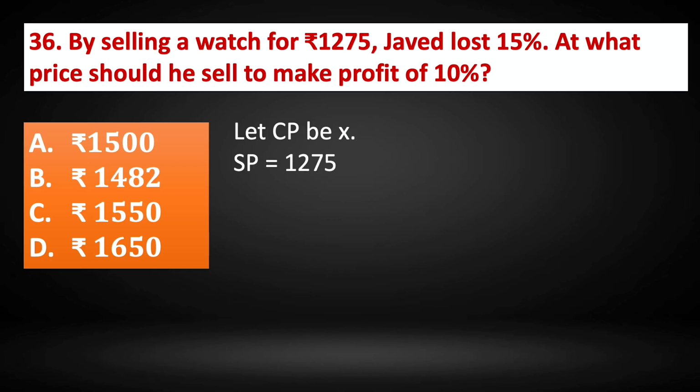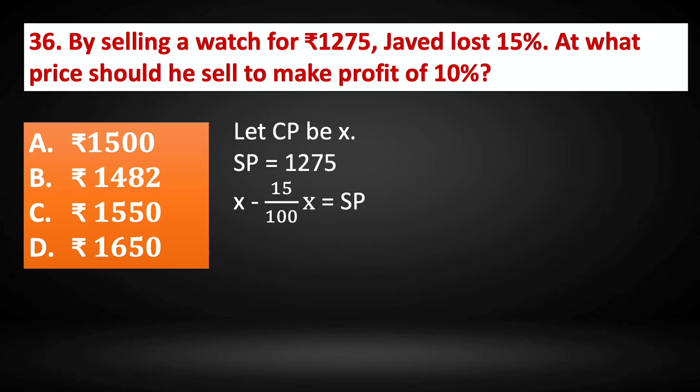When Javed is selling for this selling price, he is having a loss of 15%. So x minus 15 by 100x is the selling price. X is the CP, minus loss by 100 into the cost price gives us the selling price, because the cost price minus 15% loss is the selling price, because he is making a loss of 15%.